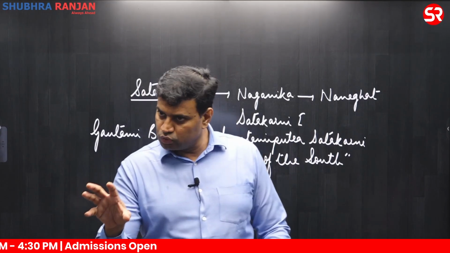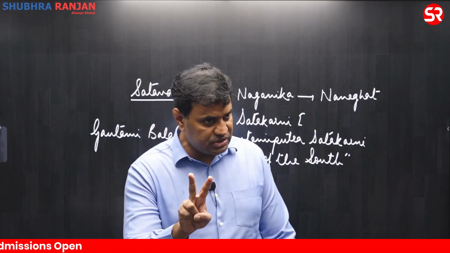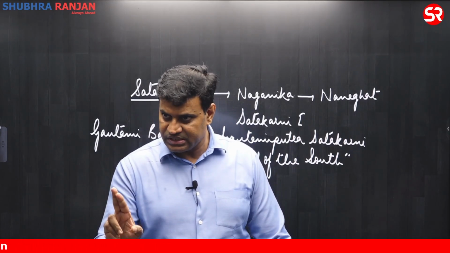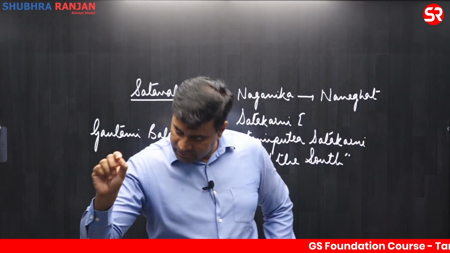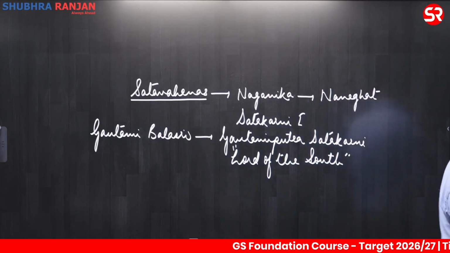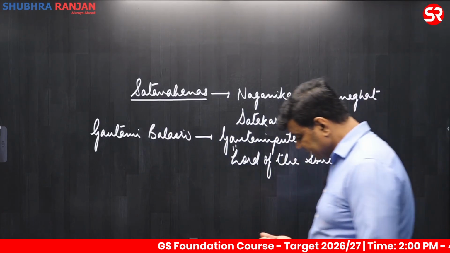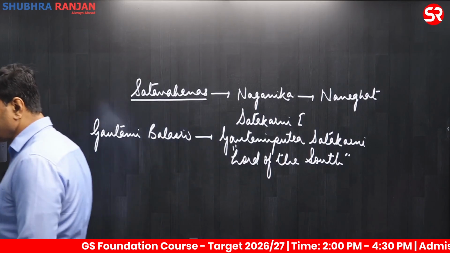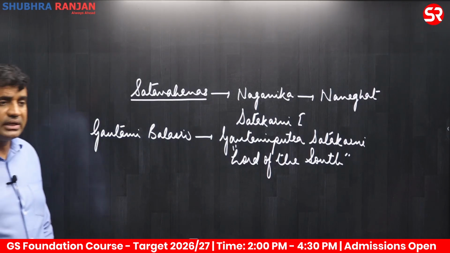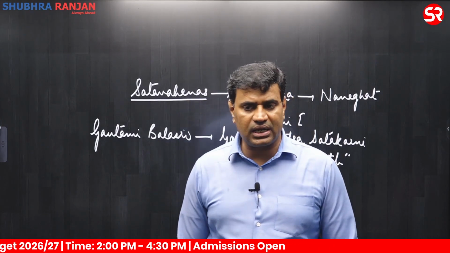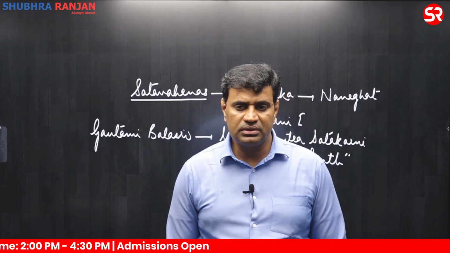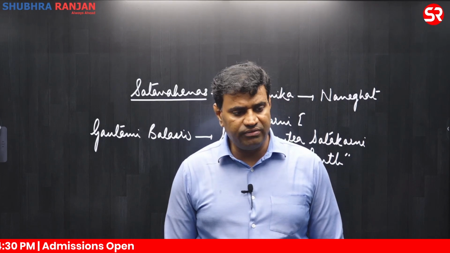Clear? So we come to know about these rulers because of two inscriptions. One is Naneghat, another is the inscription of Gautami Balashri. This inscription is located at Nasik. Clear? This inscription is located in the district of Nasik, Maharashtra.